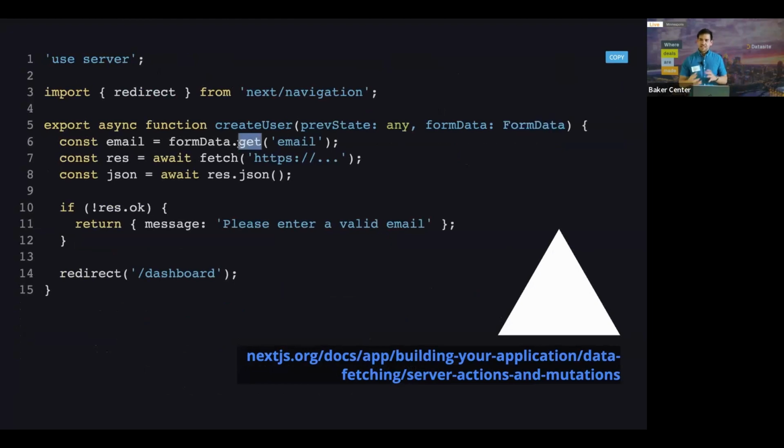So you could just do .get for each one of your fields. And so now you have loading states, you have this async stuff, and you have all of your fields just right out of the box. You don't need useState or useEffect to manage any of that. And let's be honest, forms comprise a lot of what we do as front-end developers.